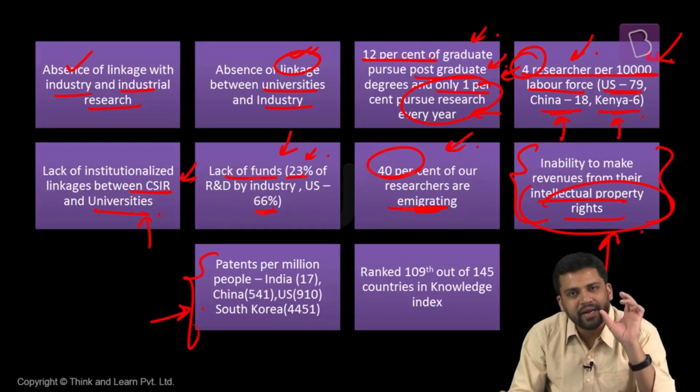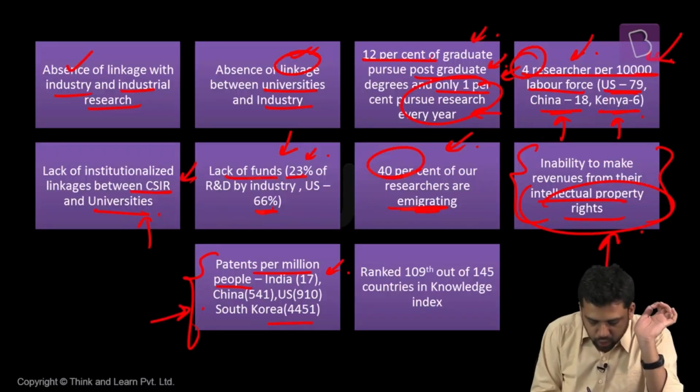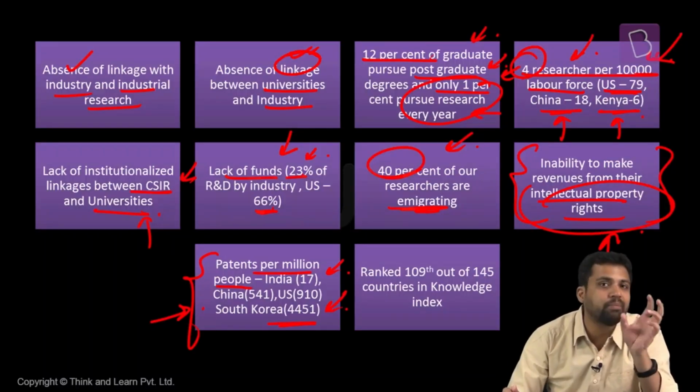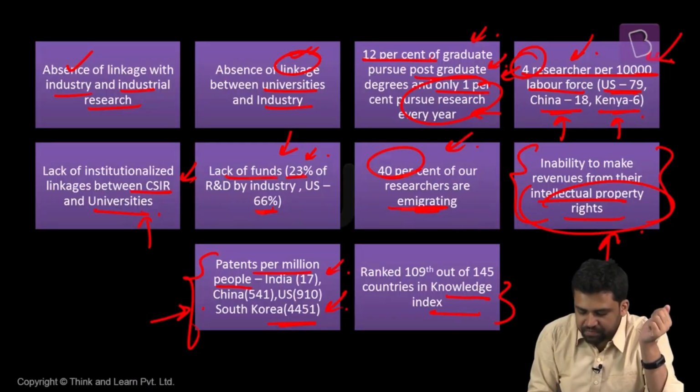Number of patents that Indians have per million: just 17 per million population. In South Korea, it is around 4,500 per million population. Compare the numbers: 17 on one side, 4,500 on the other. That is the difference between India and South Korea when it comes to scientific innovation. When it comes to knowledge index, our rank is also very bad.